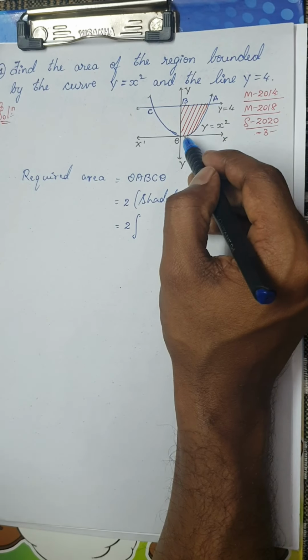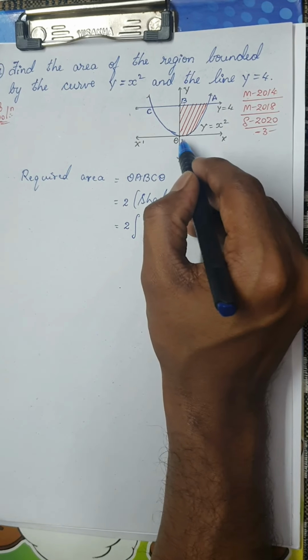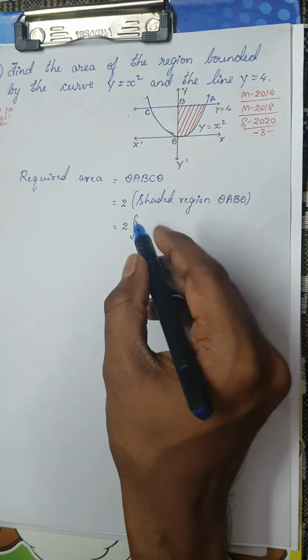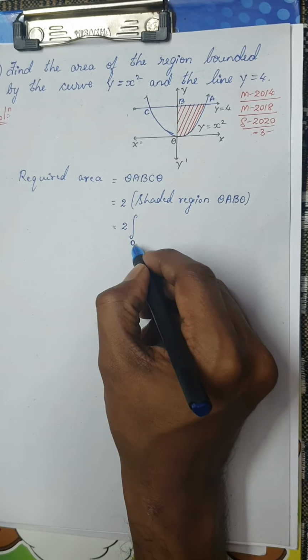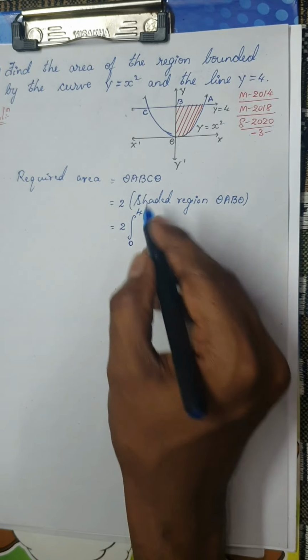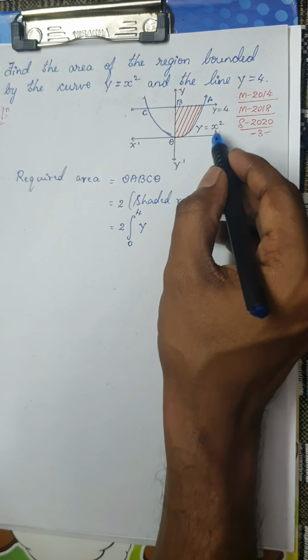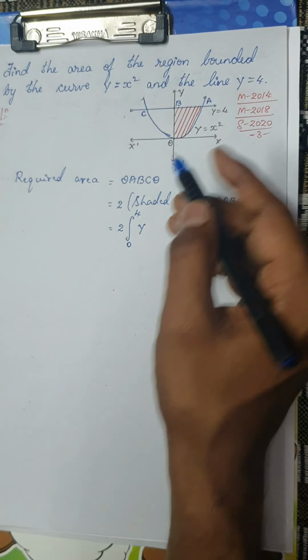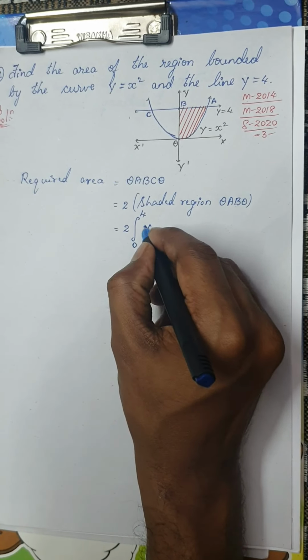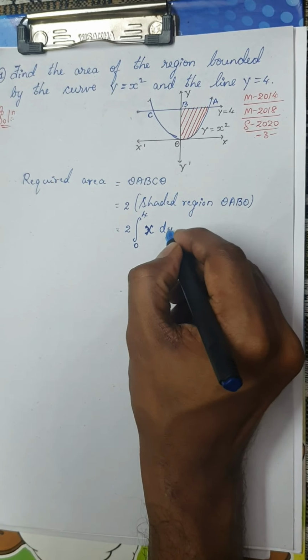Now what does the curve start from? The curve will start from y is equal to 0, that is the x-axis. So the integral is from y is equal to 0 to y is equal to 4. So a to b will become 0 to 4, and the curve is, remember, along the y-axis, isn't it? So because it is along the y-axis, the area formula is x dy.